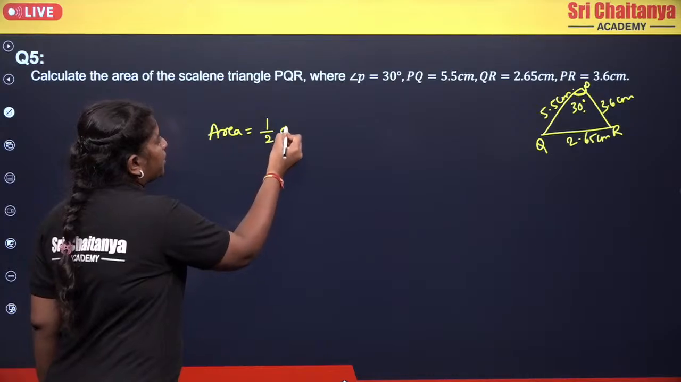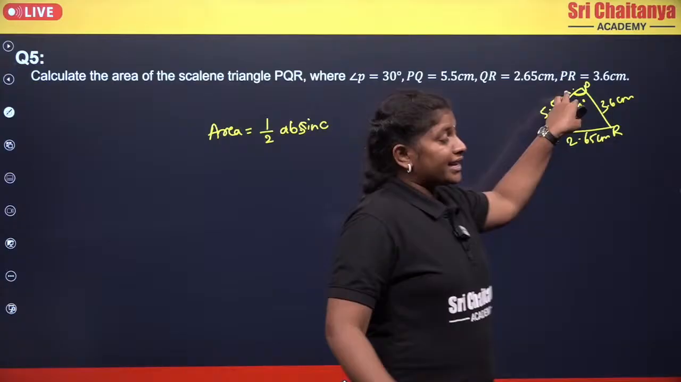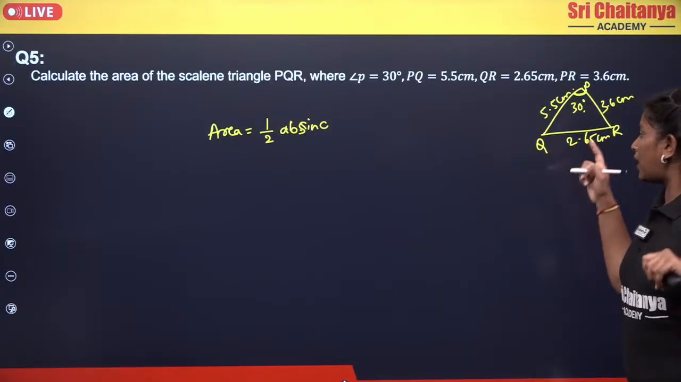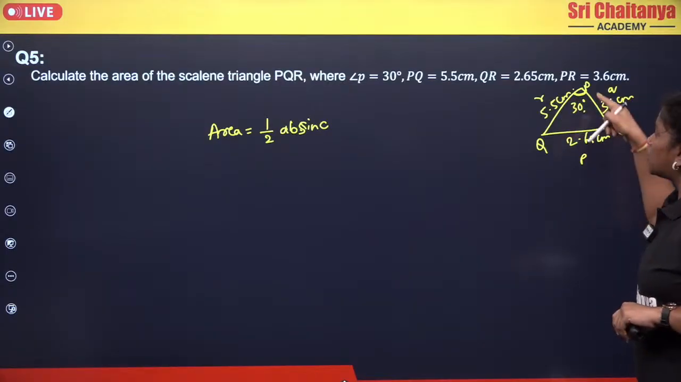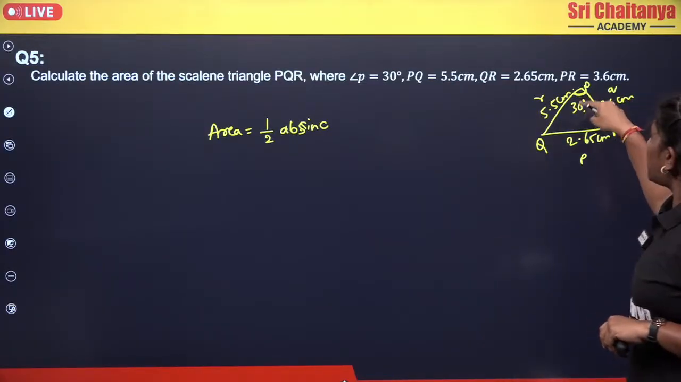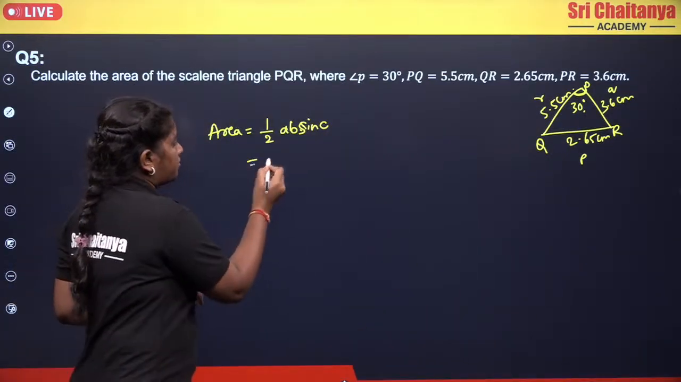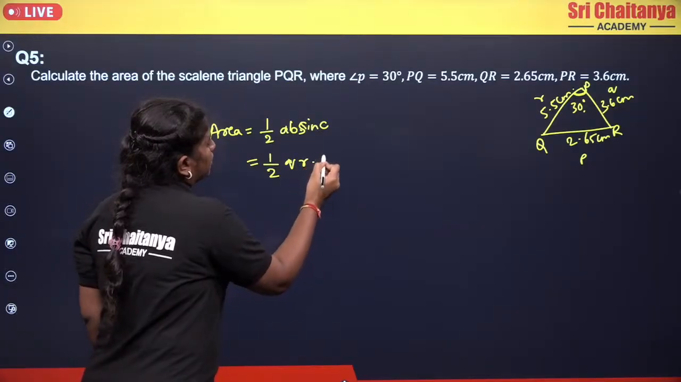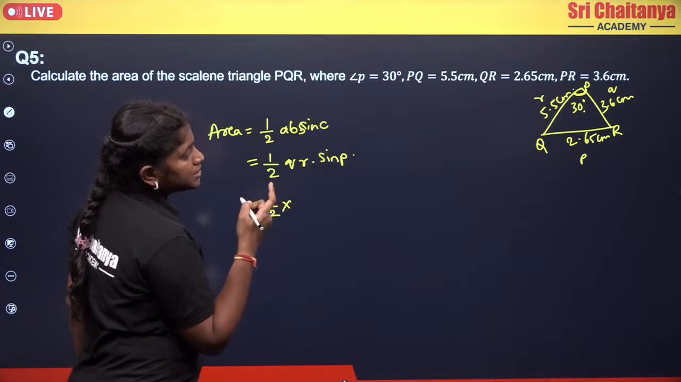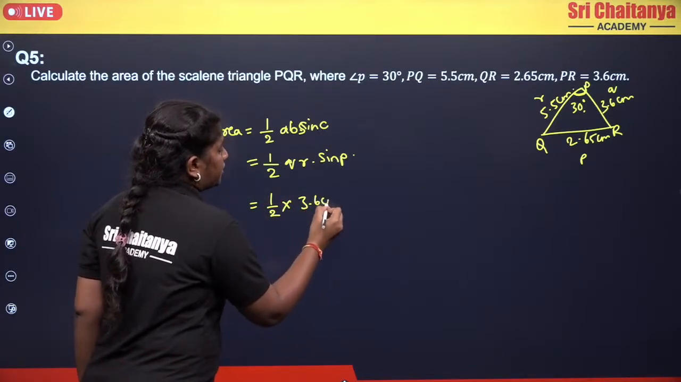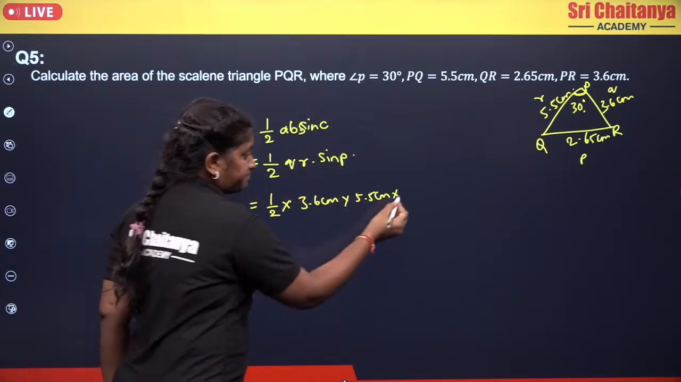Okay, so that becomes your area formula is half into AB into sin C. Okay, now here I am having the angle P. So I am just going to write, so here it will become your small p and here it will be your small q and small r. So now what is the formula will be? It will become your half into q into r into sin p. Okay, so that becomes your half into qr into sin p. Okay, that becomes half into q value is 3.6 into r value is 5.5 centimeters into sin 30.